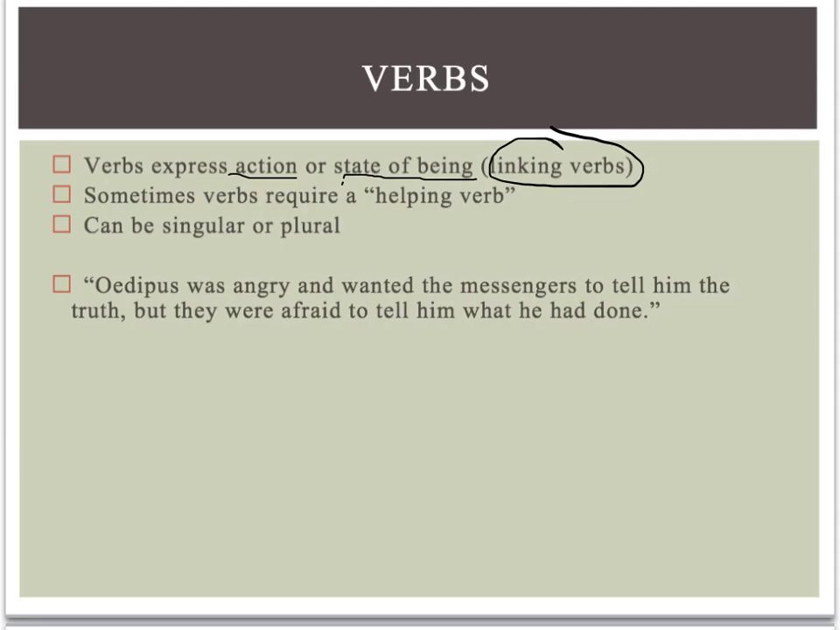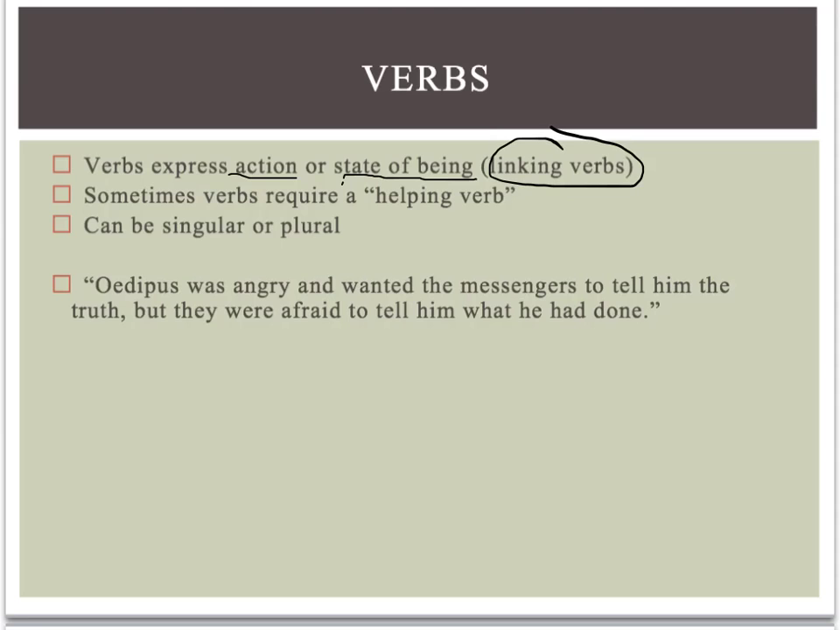He is being. Sometimes verbs require a helping verb, a word that goes with the verb that gives it some more information. So, Mr. Kennedy danced. Mr. Kennedy has danced. He doesn't do it as much anymore as he used to. Has is a helping verb. It's giving us a little more information.